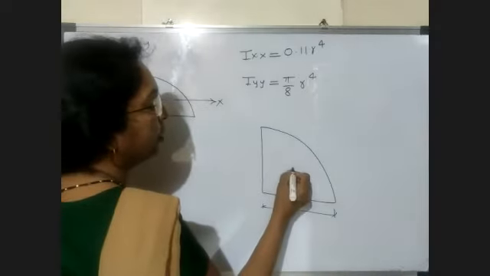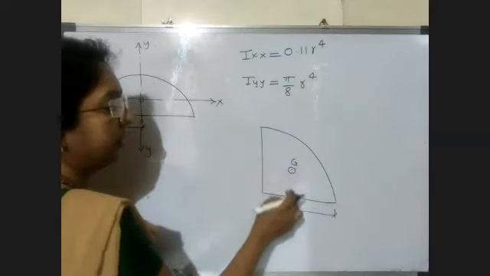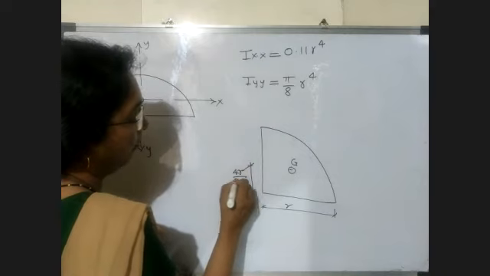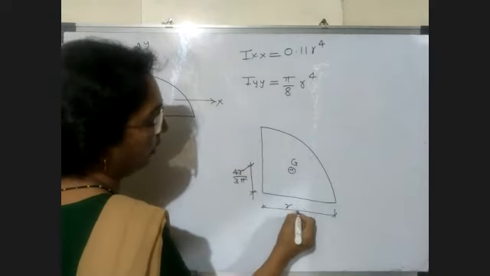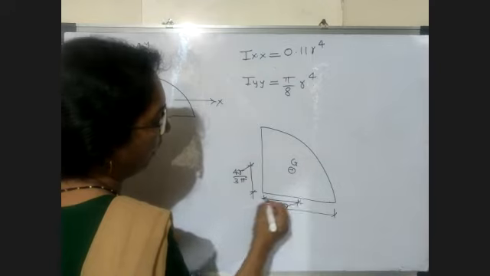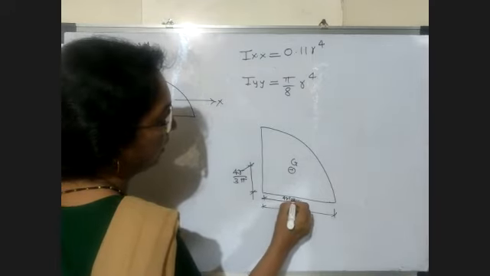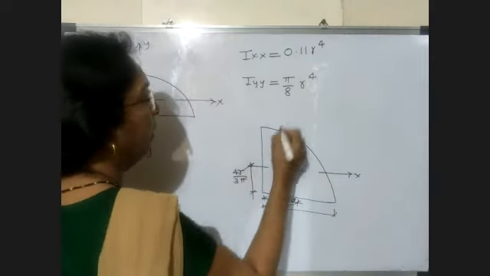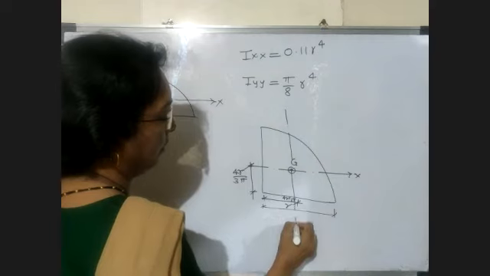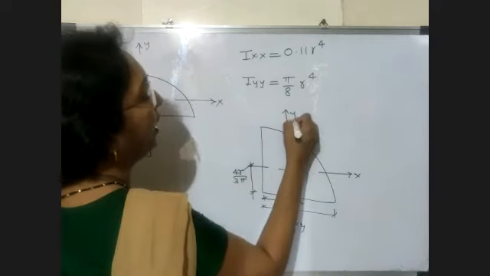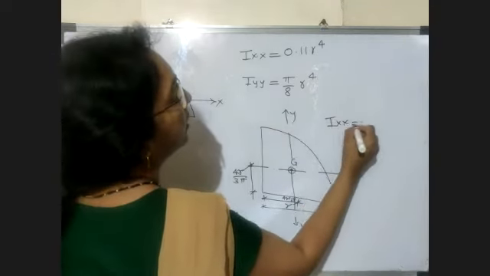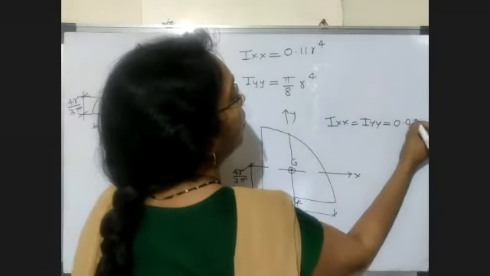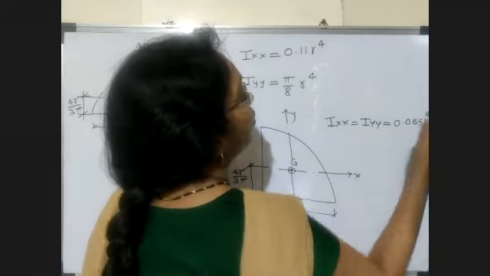So this is the position of centroid at a distance of, how much distance is it? 4r by 3 pi from both the sides. From both sides, the distance is 4r by 3 pi. Now as these distances are same, moment of inertia about both the axes remain same. So Iyy and Ixx both are same, and that value of moment of inertia is 0.055 r raised to 4.